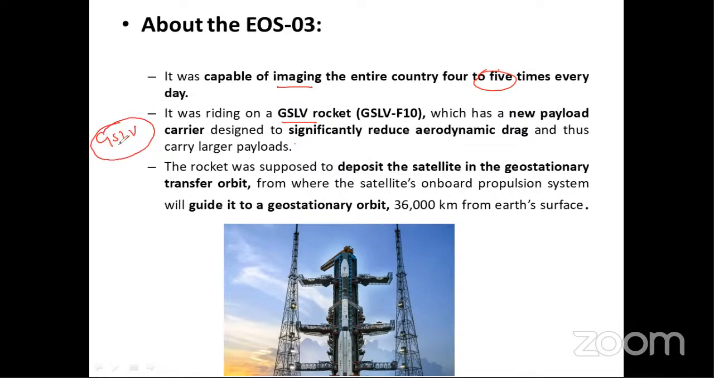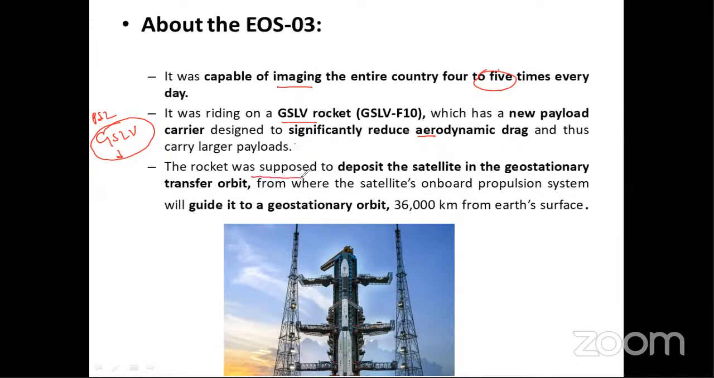The Geosynchronous Satellite Launch Vehicle is used because the weight of this satellite is very heavy. PSLV is used for lighter satellites, and GSLV is used for heavier satellites. This is the main difference between the Polar Satellite Launch Vehicle and the Geosynchronous Satellite Launch Vehicle. You should always keep this difference in mind. This type of rocket will reduce aerodynamic drag, because whenever a satellite moves at very high speed toward space, friction will be there. That friction will be reduced, and it will not catch fire.